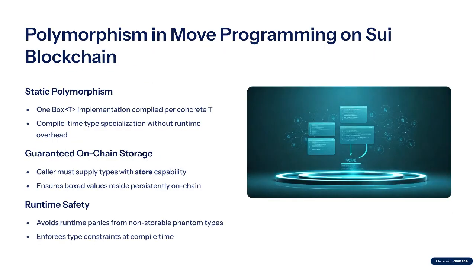Polymorphism in Move is static. You write one implementation of Box, and the compiler spits out concrete versions for every T used. By forcing callers to supply only types with store, you guarantee that the boxed value can live on chain, and you avoid runtime panics when someone tries to stash a non-storable phantom.